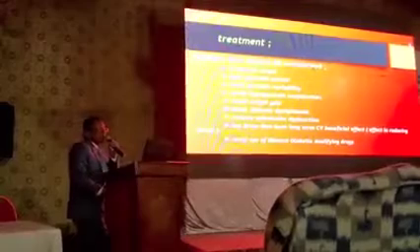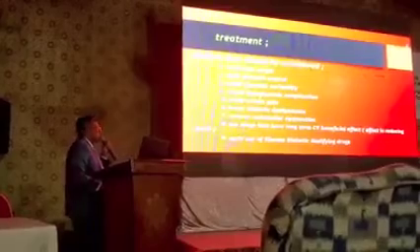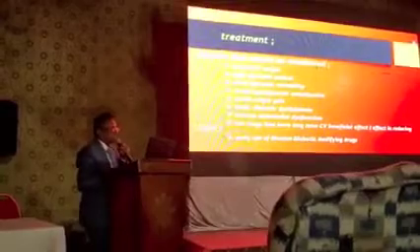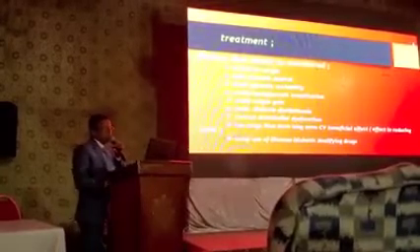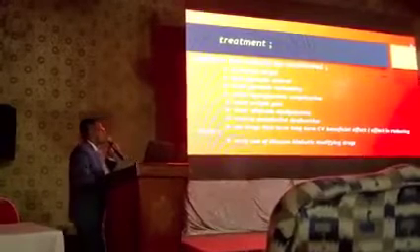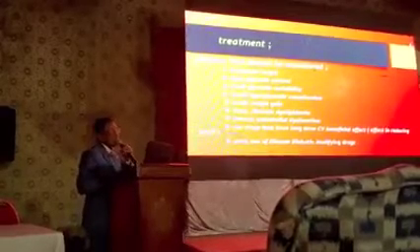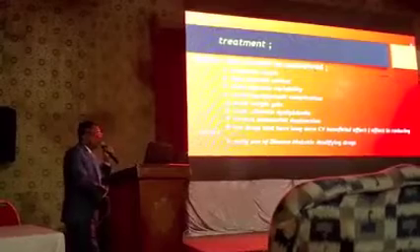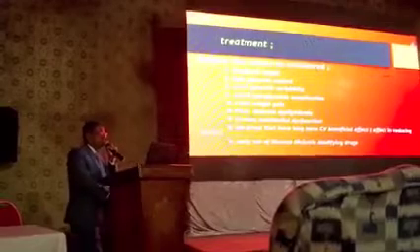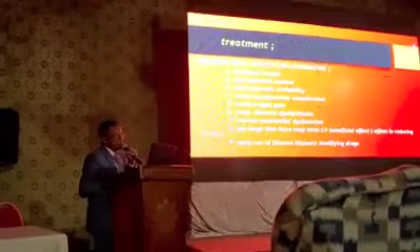What are the factors that should be considered when you treat a type 2 diabetes at risk for cardiovascular diseases? The first is the treatment target. The second, you have to do a proper glycemic control. The third, you have to avoid glycemic variability. You have to avoid hypoglycemic complication. You have to avoid weight gain. You have to treat diabetic dyslipidemia. You have to reverse endothelial dysfunction.